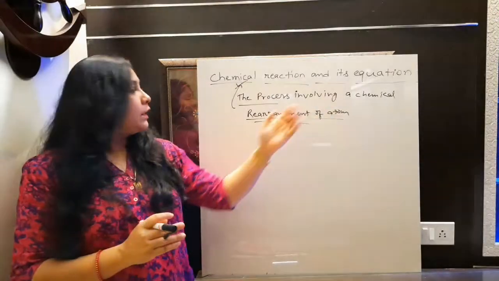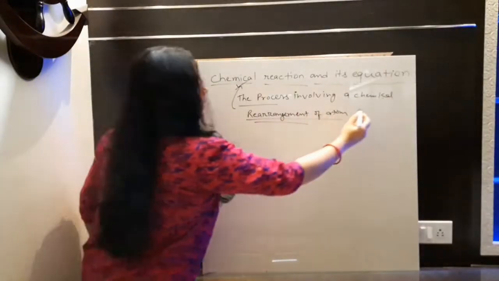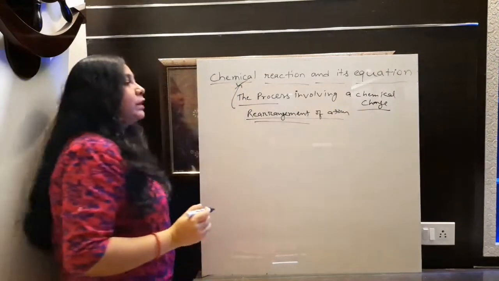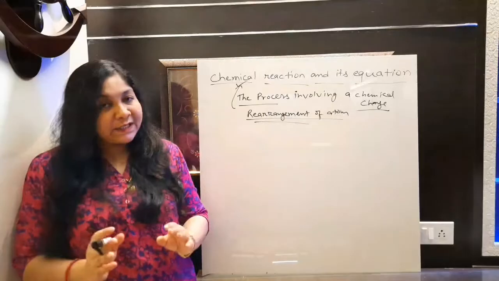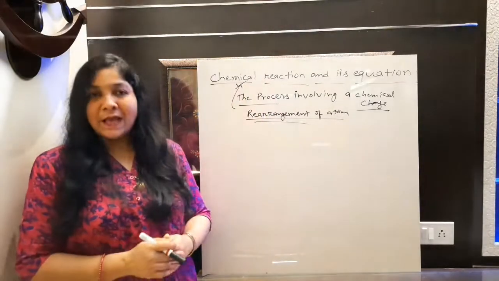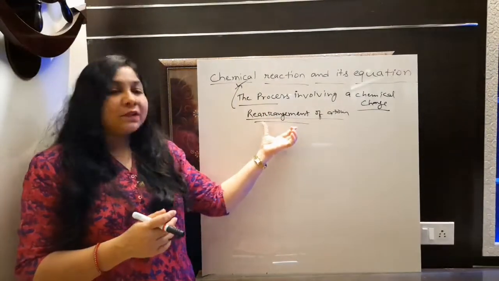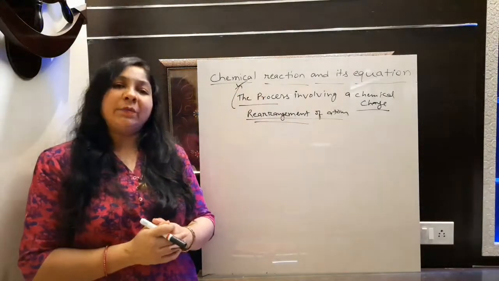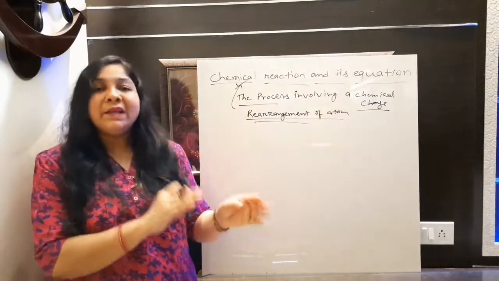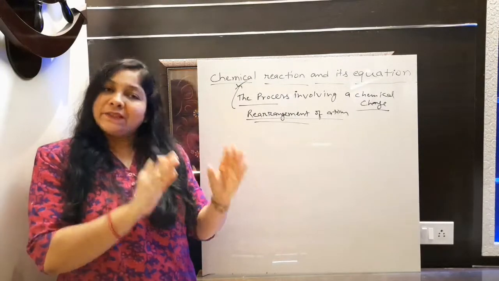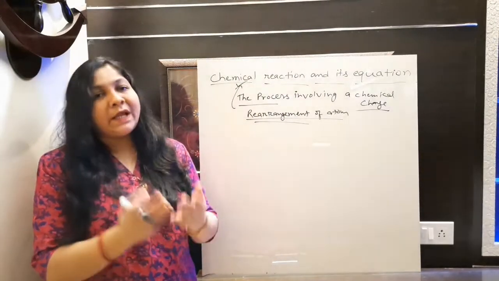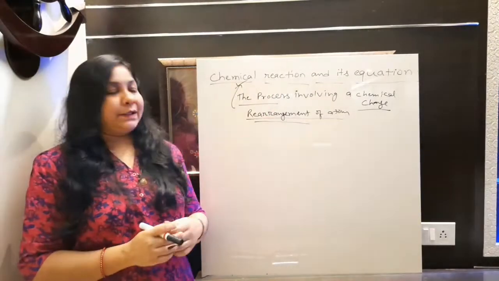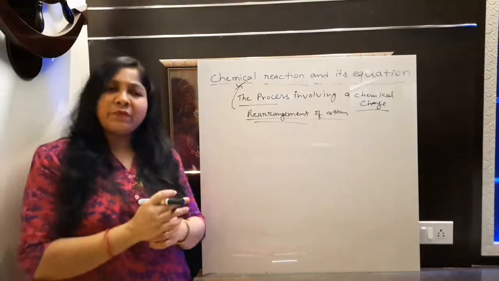So this is a chemical reaction, in which we rearrange the atoms, or you can say it is a process which involves a chemical change. The process involving a chemical change is defined as a chemical reaction. In short, you can say just the rearrangement of atoms is also defined as a chemical reaction. Whenever we rearrange the atoms, the existing substance will lose its property and form a new substance, which is defined as a chemical reaction. So this is the definition of chemical reaction.